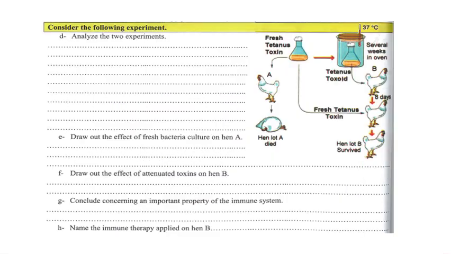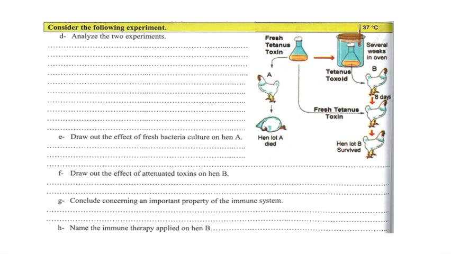Look at this experiment, we have to analyze it, okay? First, let's understand what they did. They injected the fresh tetanus toxin to hen A and it died. This is normal because the toxin is virulent and it's fatal. Hen B, they injected the tetanus toxoid to hen B. Then after 8 days, they injected the hen with fresh tetanus toxin and the hen survived.